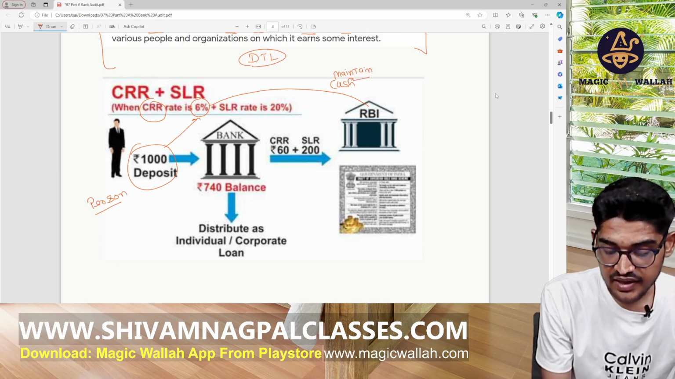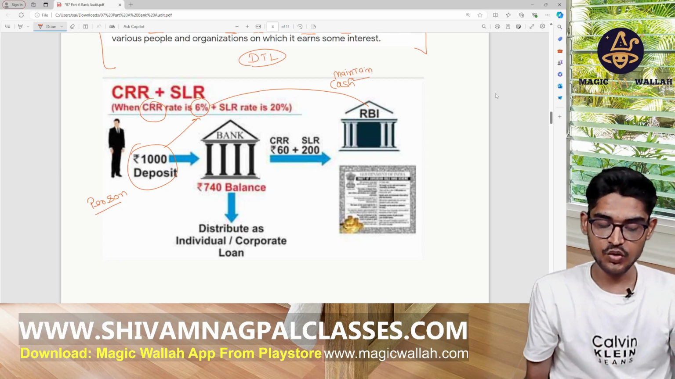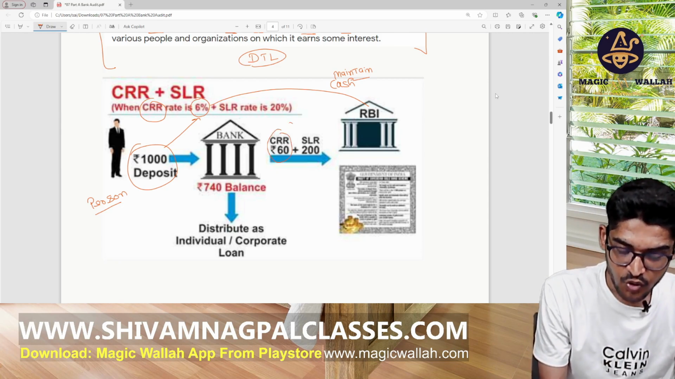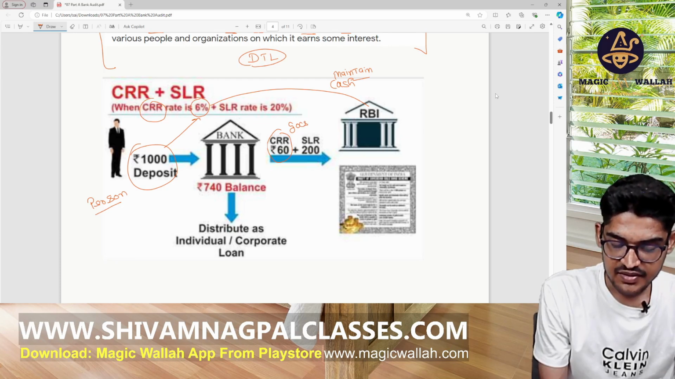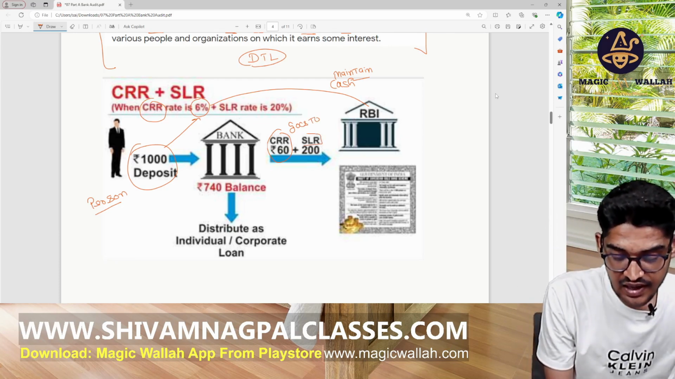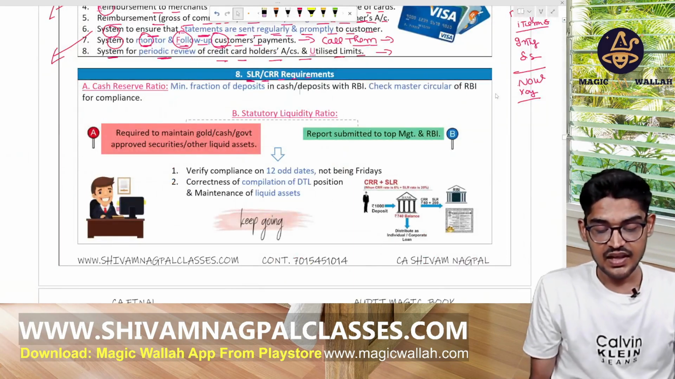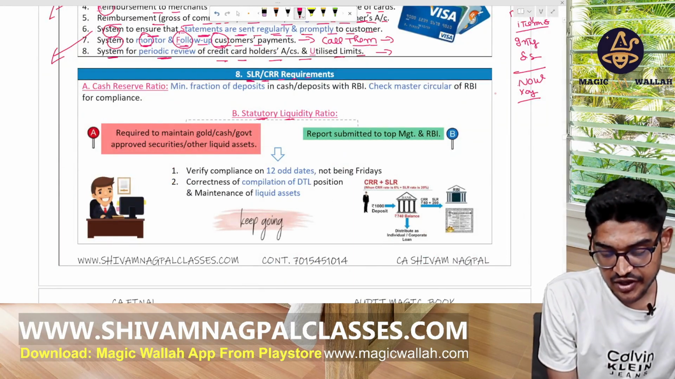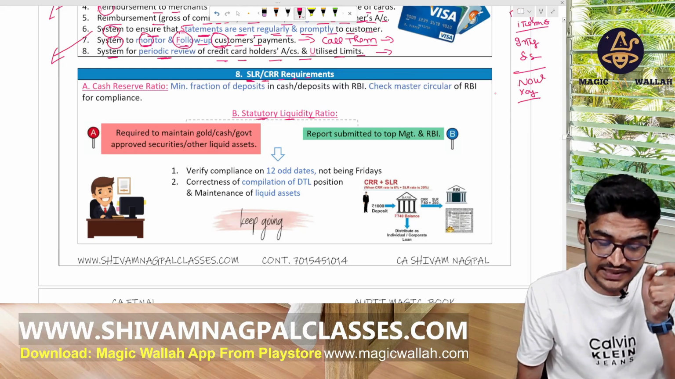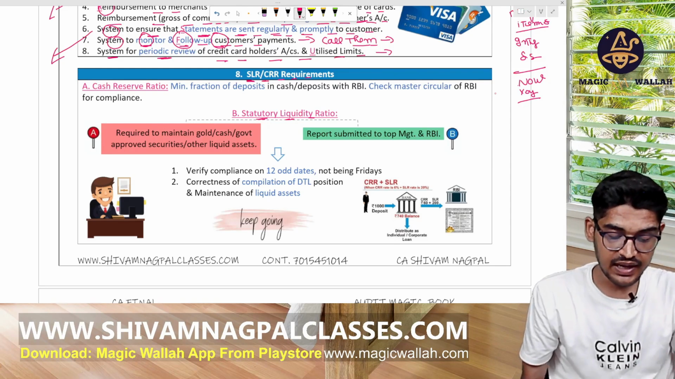They also don't get any interest on that part. Okay, now of 1000 rupees, the 60 rupees goes to the RBI. This is clear. Now there is an SLR also. What does it mean? Statutory liquidity ratio. The bank also has to maintain gold, cash, government approved securities and other liquid assets.